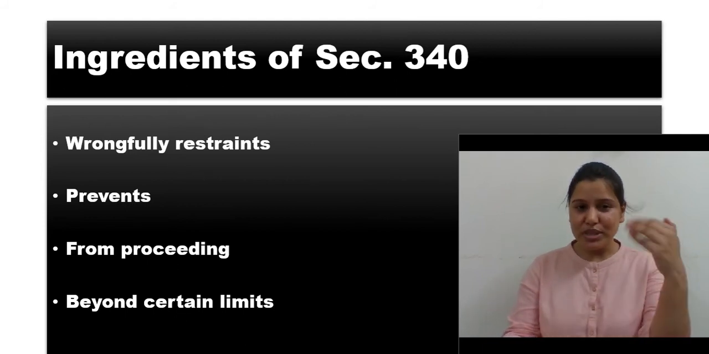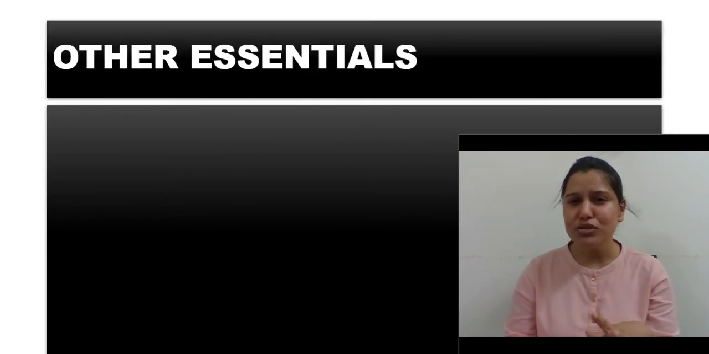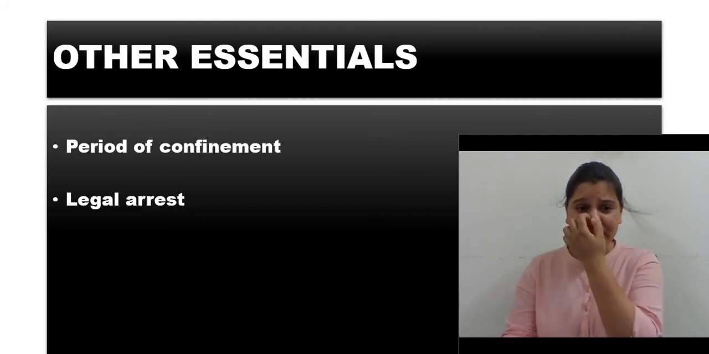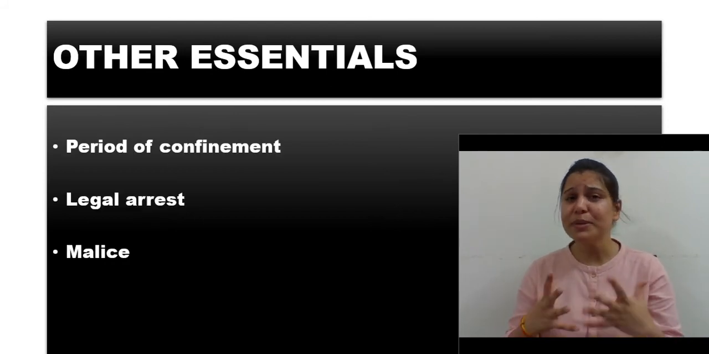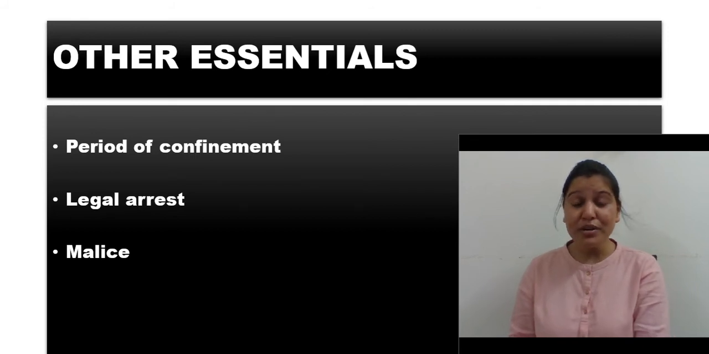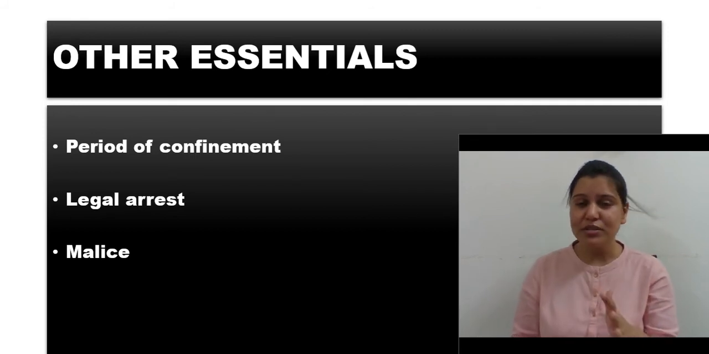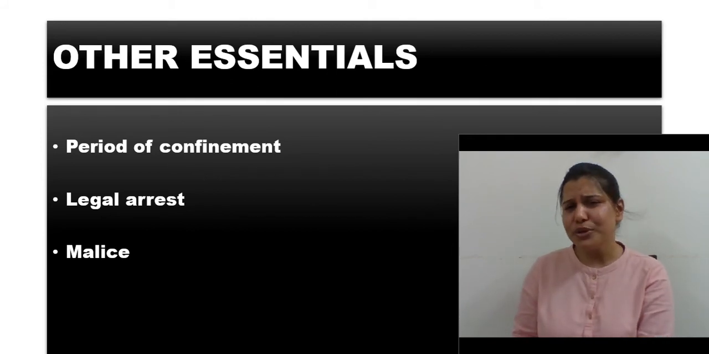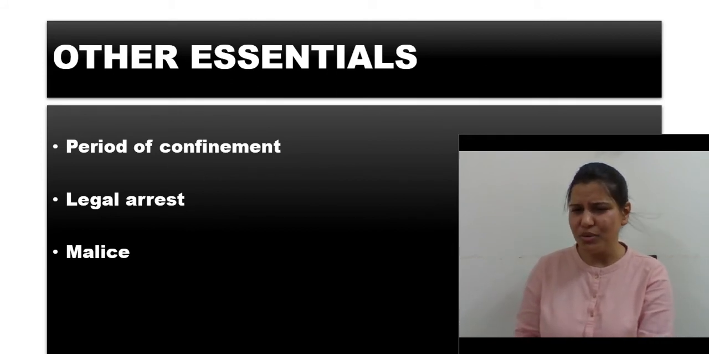With these four ingredients, we have some other essentials of this section which are very important for you to understand. Now, what are these? The first one is the period of confinement. Here, the period of confinement is immaterial. Nobody can say that I just locked that person for 5 minutes, so that's all right.